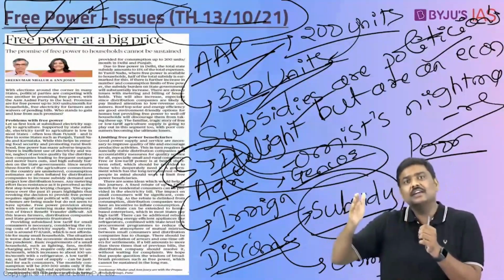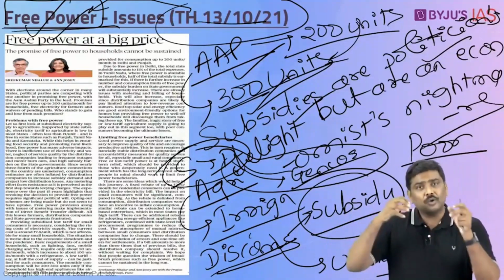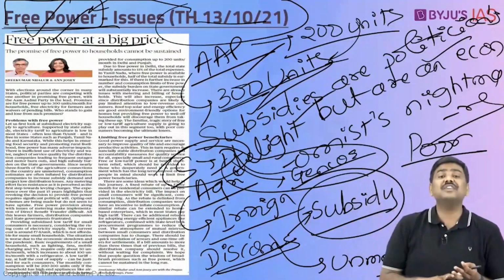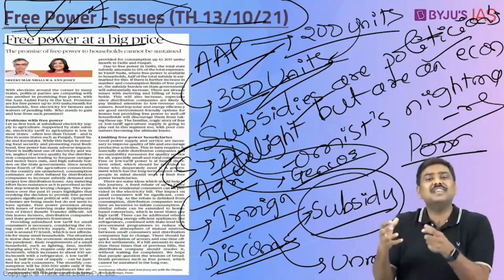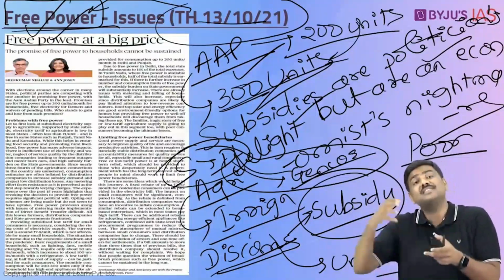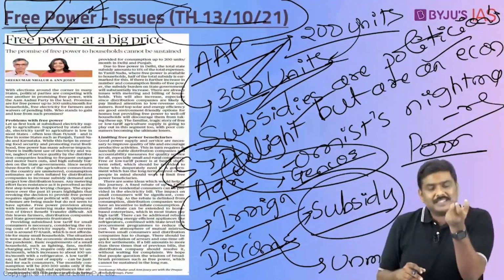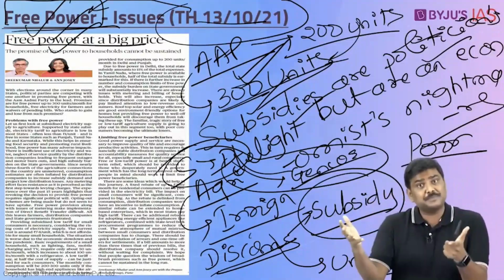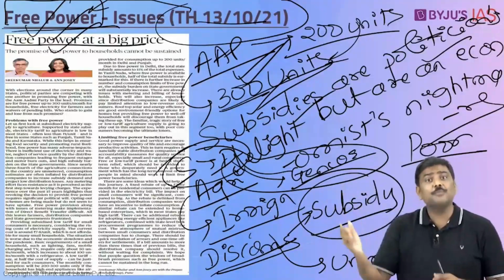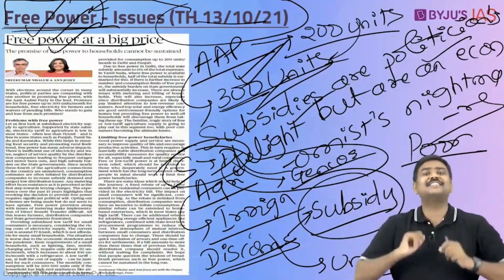The argument here is that if you increase this, you are not going to supply the subsidy only to poor households. You are going to supply the subsidy even to those households which use refrigerators and ACs, and because they use equipment which consumes large amounts of electricity, their monthly consumption will be very high. And there is a problem with respect to this. For example, in Delhi, 11% of the overall expenditure is because of the electricity subsidy. In states such as Tamil Nadu, half of the subsidy amount incurred by the state government is the result of electricity subsidy. There are issues.